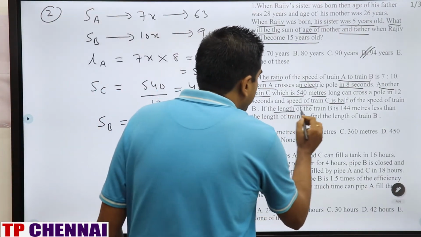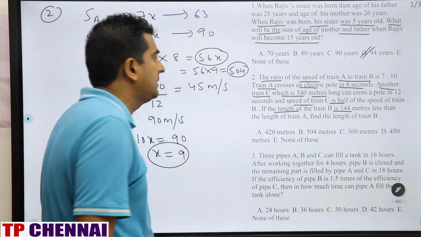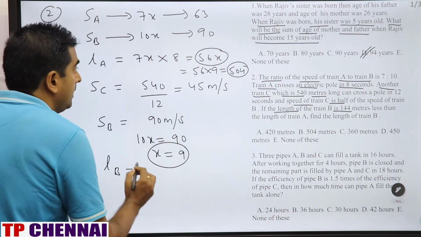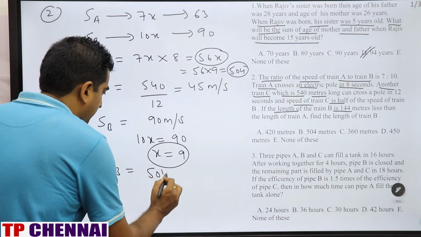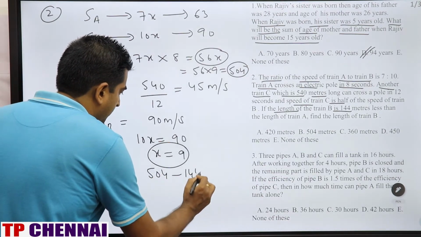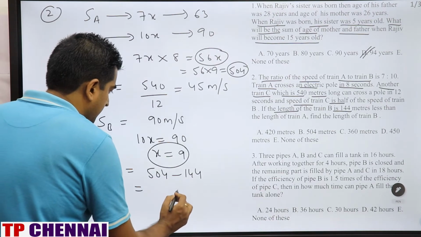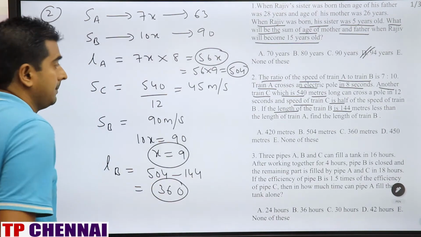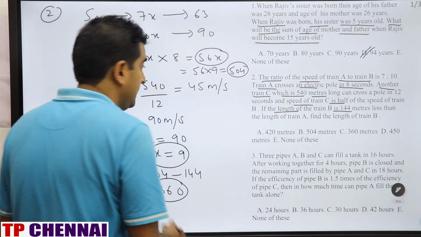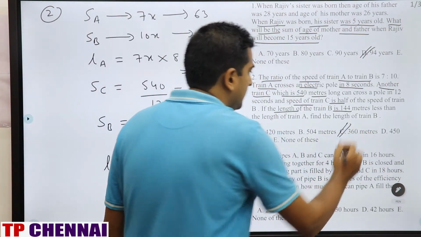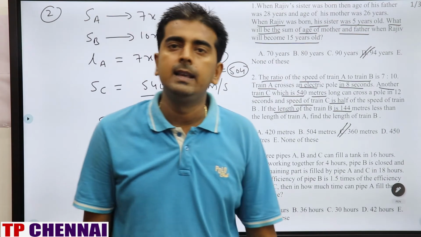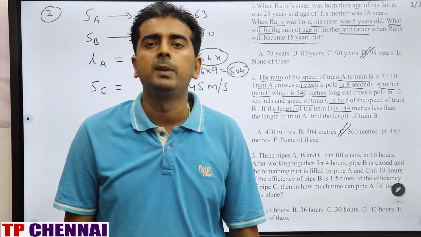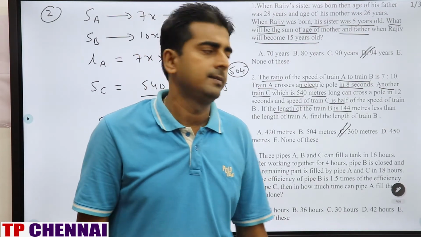And the length of train B is 144 meter less than the length of train A. So 504 minus 144, 360 meter. What are they asking? The length of train B, 360 meter, which is nothing but the third option. Clear? So slowly I am solving this question. It's a mains level question, a conceptual based question. Now we'll see the next question.